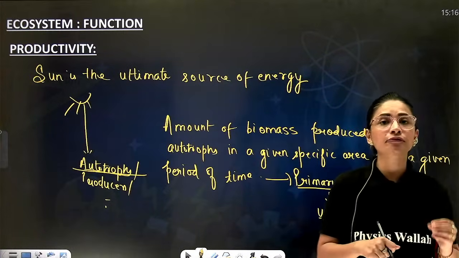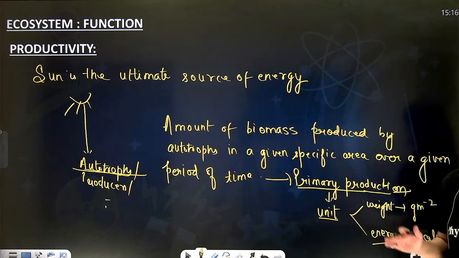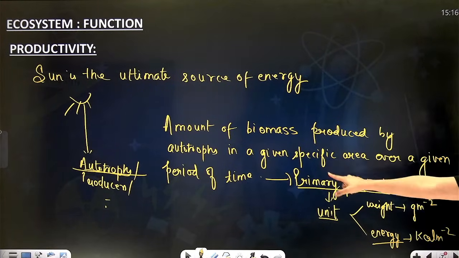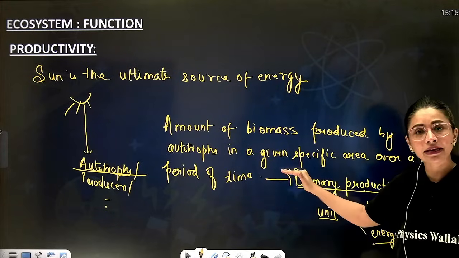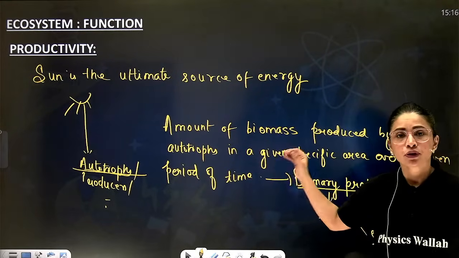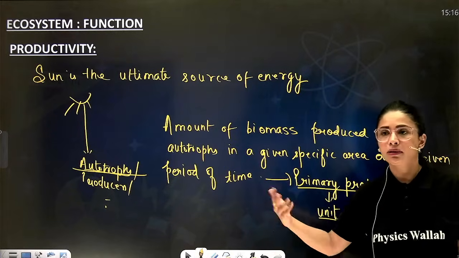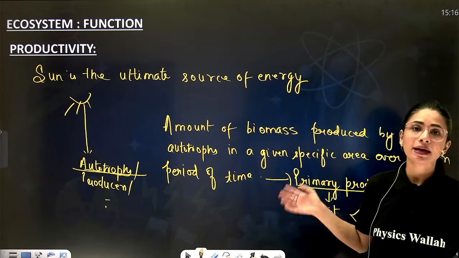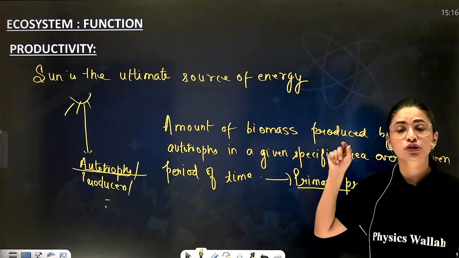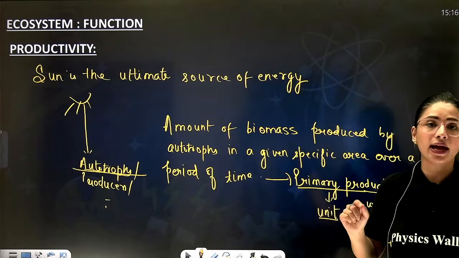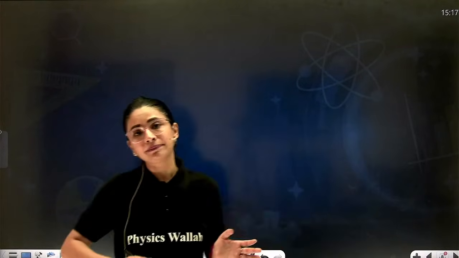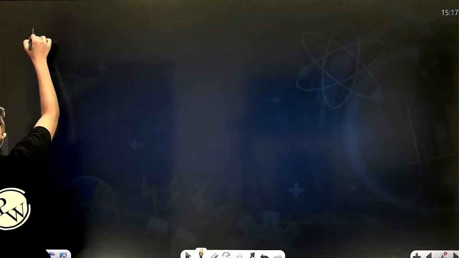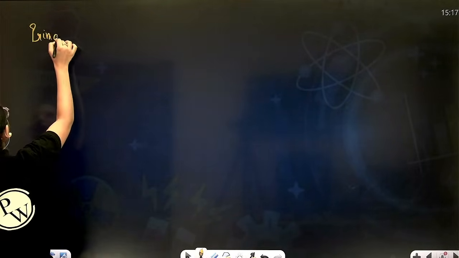Now suppose you have to define primary productivity. Here you have written: amount of biomass produced by autotrophs in a given area over a given period of time. If you mention the time, maybe per year, when you mention the specific duration of time, then production becomes productivity. If you want to write the definition of primary productivity, it won't be very different.